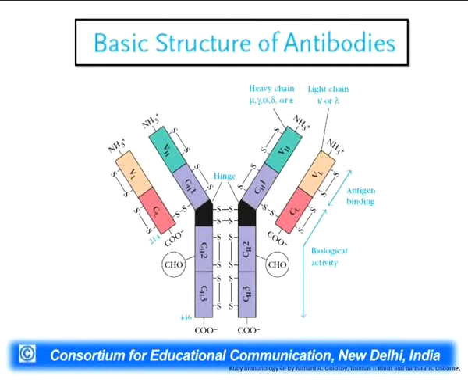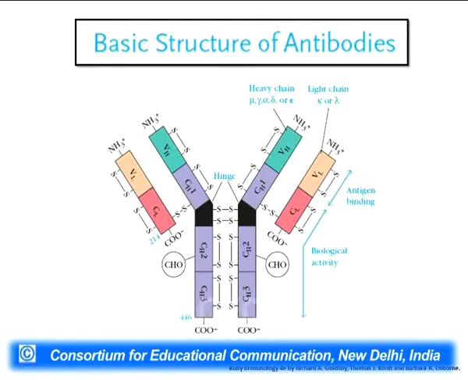So the light chains are attached to the heavy chain with the help of disulfide linkages, and they have the variable light chain region and the constant light chain region, while the heavy chain has the variable heavy chain region, which is green in color, and the rest, the purple color, is the constant heavy chain region. Many of the antibodies also have a hinge region, which is the point where the attachment takes place with the help of disulfide linkages.